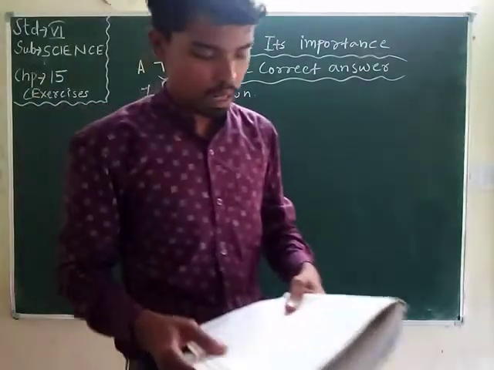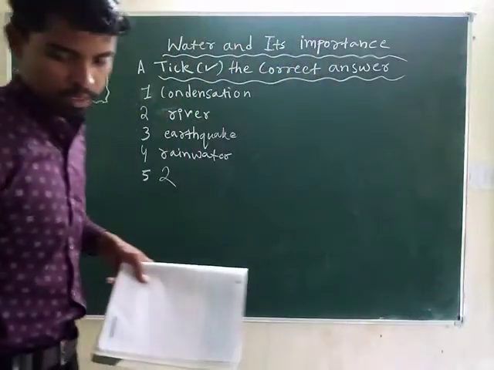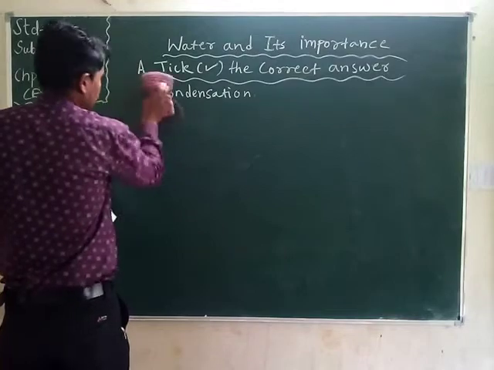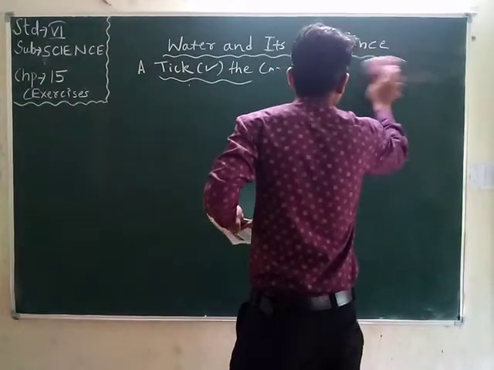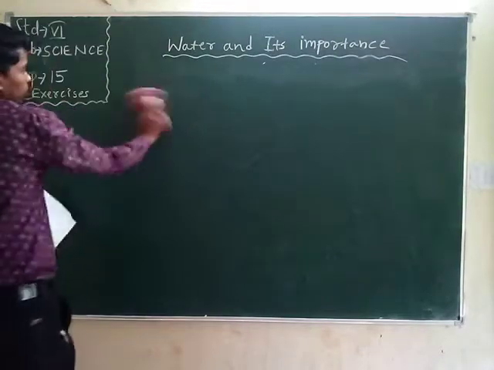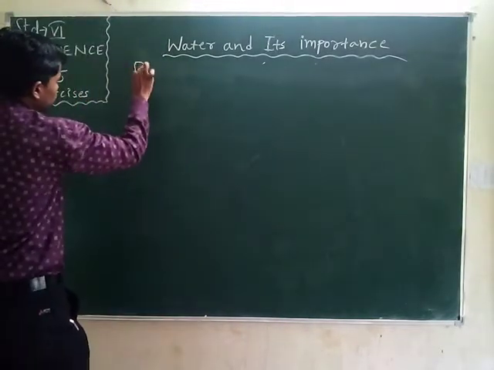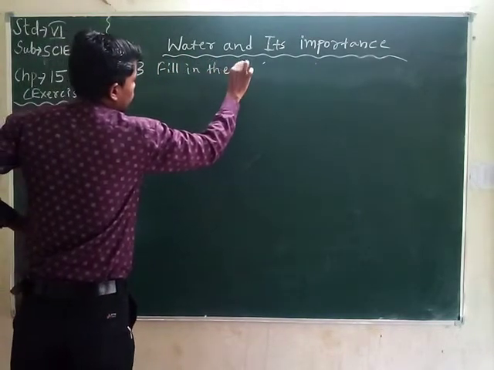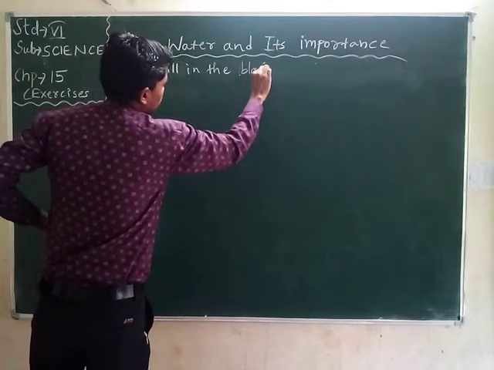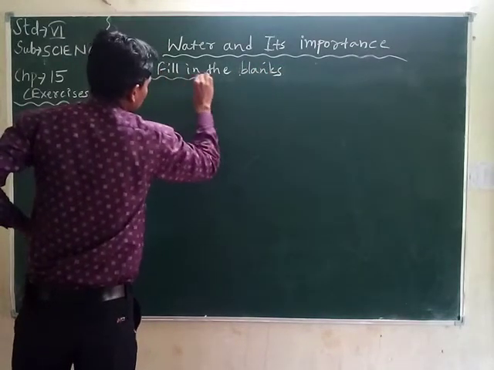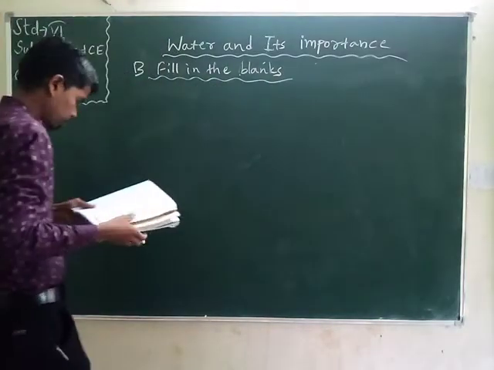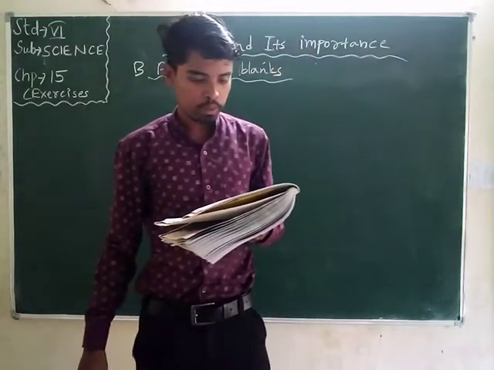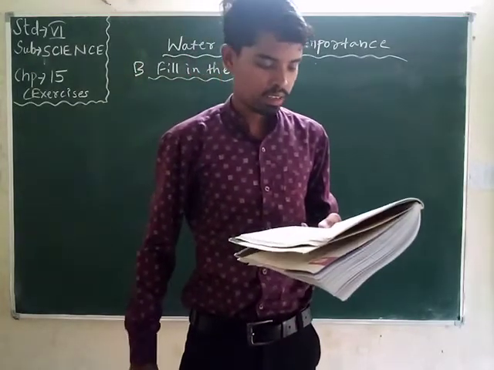Student, you have to do all these numbers correctly. Now comes number B. Fill in the blank. First number, the source of water in a well is groundwater.